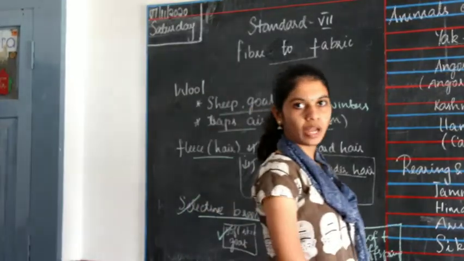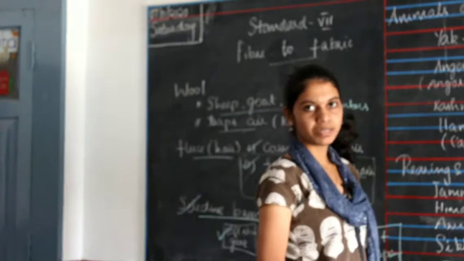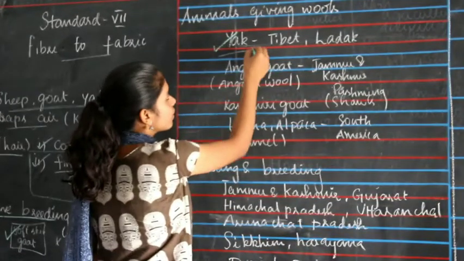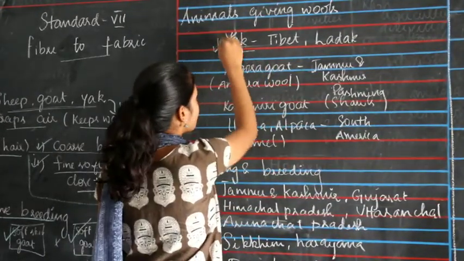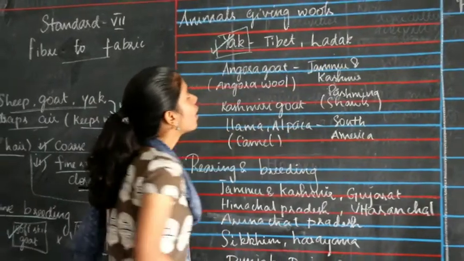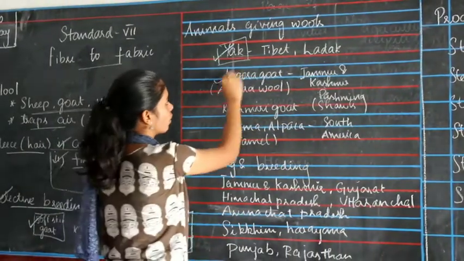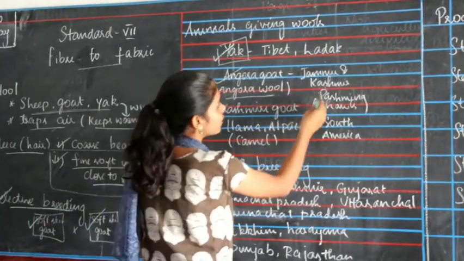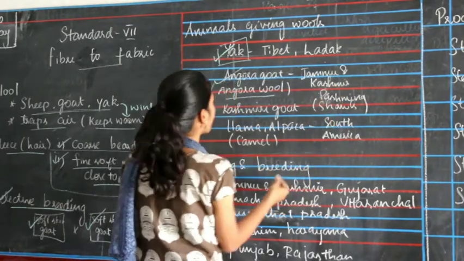So now we are seeing what kinds of animals give us wool. The yak is found in Tibet and Ladakh. And the Angora goat gives Angora wool, and is found in Jammu and Kashmir.